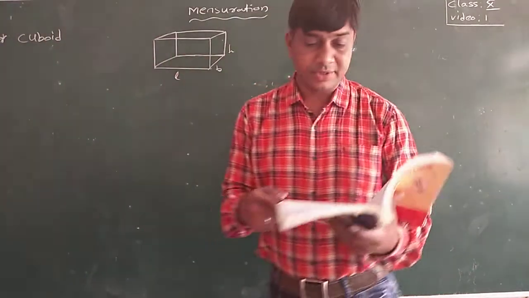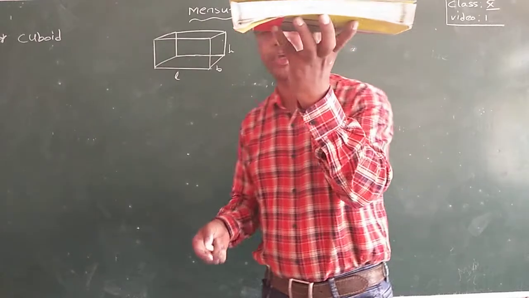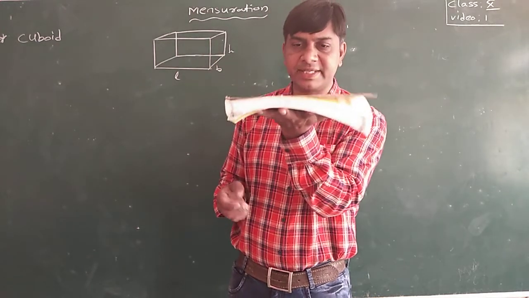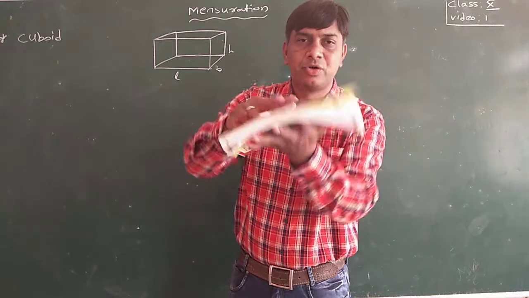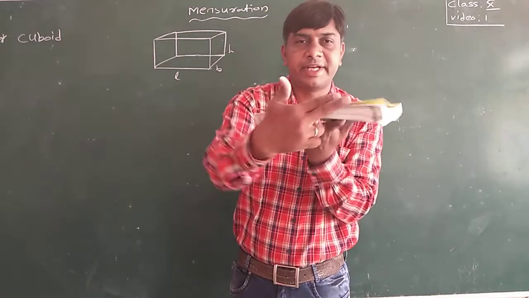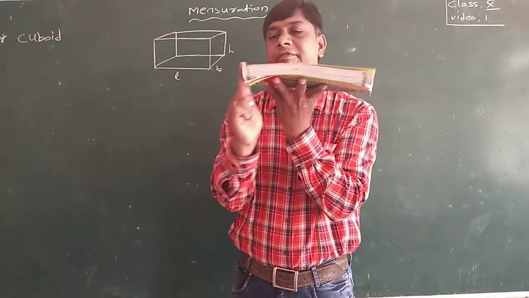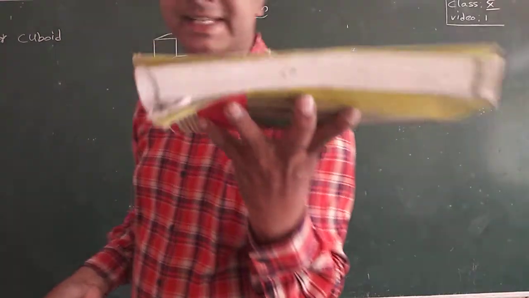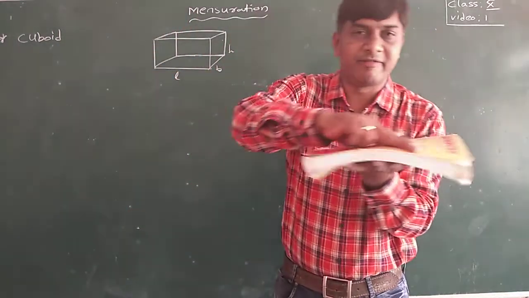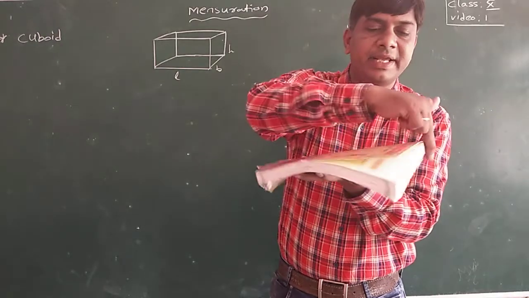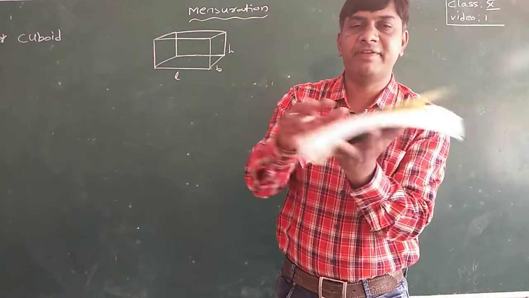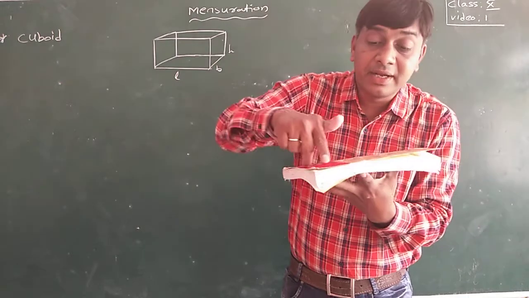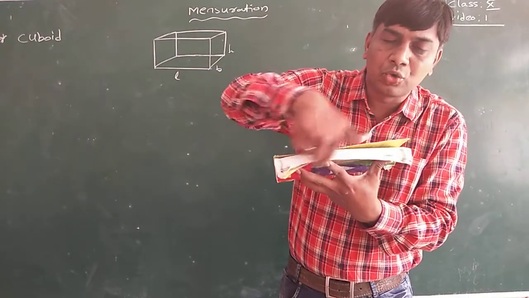See here, your textbook only. It is in the shape of a cuboid. A cuboid has, see here, 1, 2, 3, 4, 5, 6 faces. How many faces? 6 faces. Okay, 1, 2, 3, 4, 5, and this one at the back. 6 faces. And 1, 2 edges,